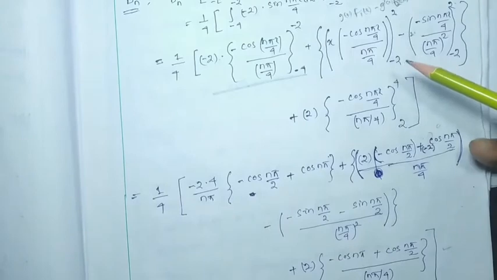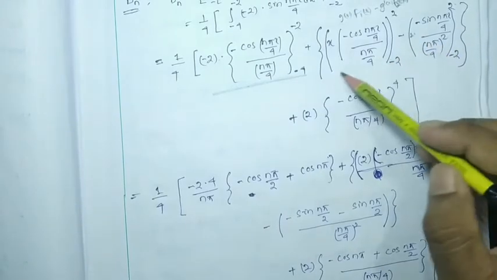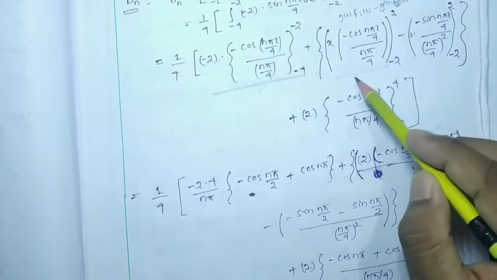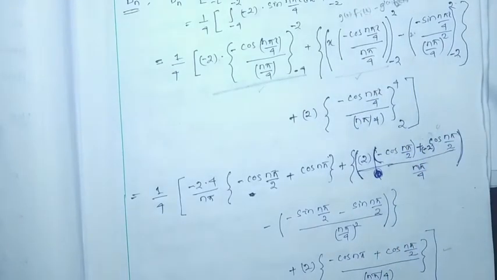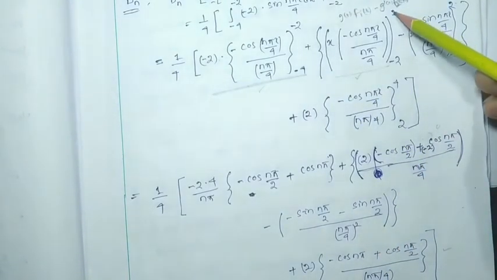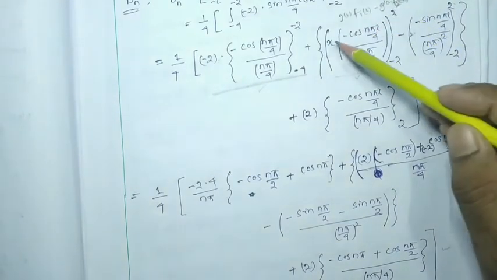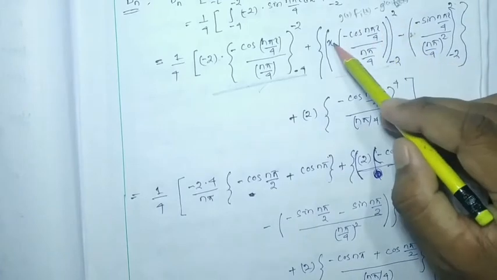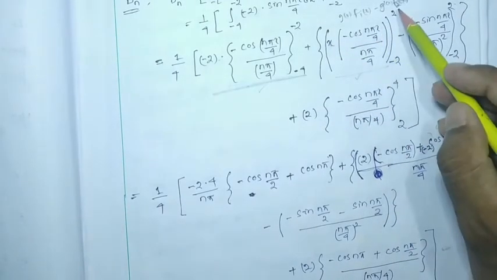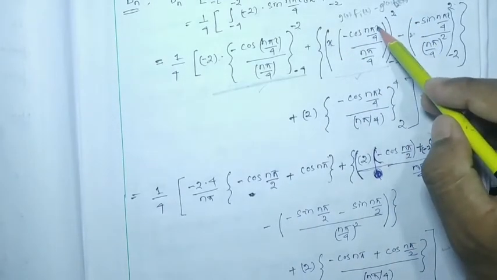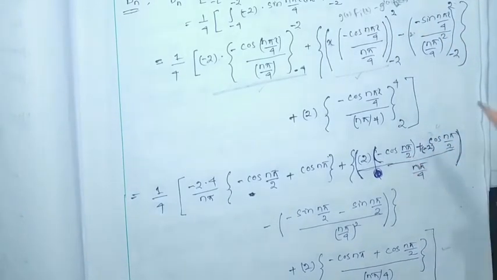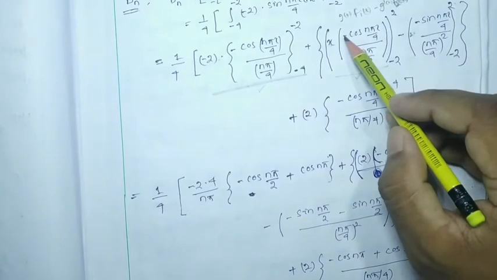Okay, then we have to consider the next term. This is gone. In this term, if we first put 2, carefully you have to watch, it will be 2 into minus cos n pi by 2, see here it is minus.